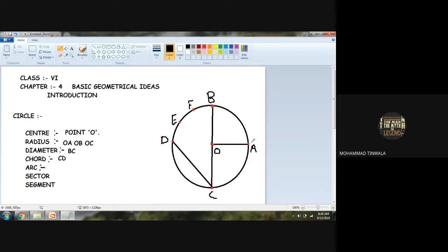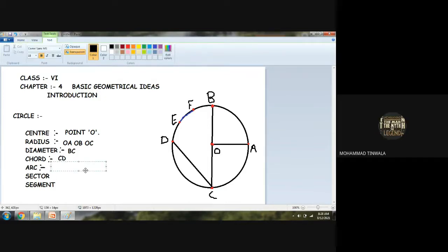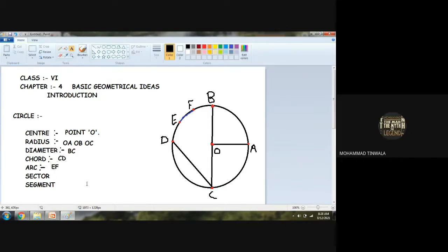B to A is also known as an arc. But if it is given differently, we can say EF is the arc of the circle. Very good.